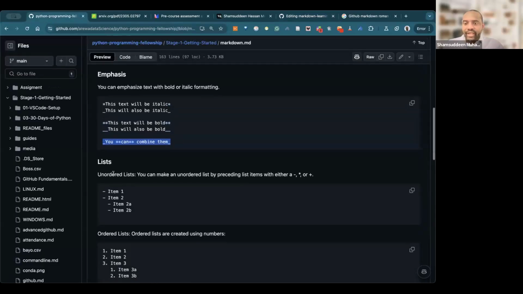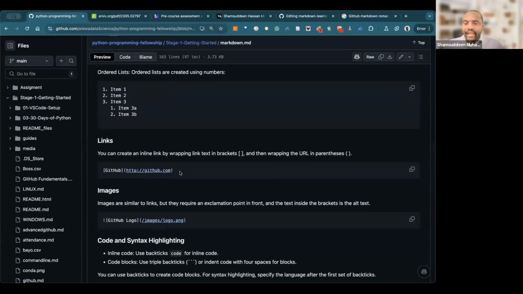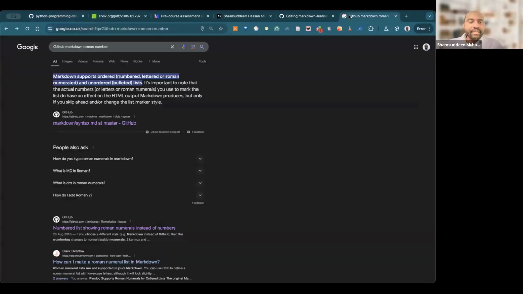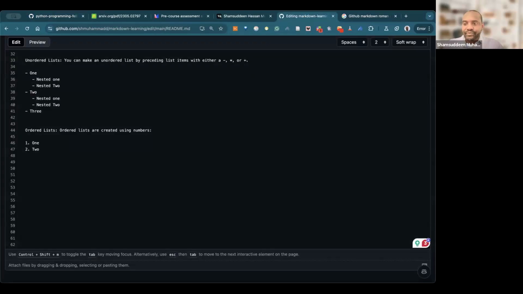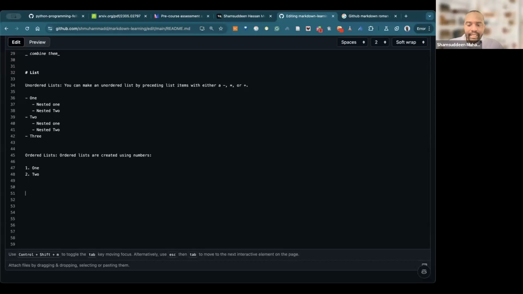Okay, let's move on to the next one. We have seen this link. So how can you put a link? For you to put a link, you can see here, I need to use a square bracket, put the name of what you want to go. For example, I can say Ariwa Data Science website, right? So you can see the square bracket, then you open this.